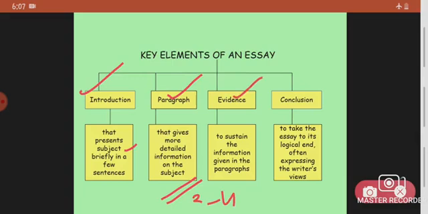Then we have evidence. Whatever we have written in these paragraphs, you can take it even further with evidence, examples, and other things, and elaborate it. Then comes the conclusion, that is the end of your essay. The end has to be very logical. You have to express your own views.